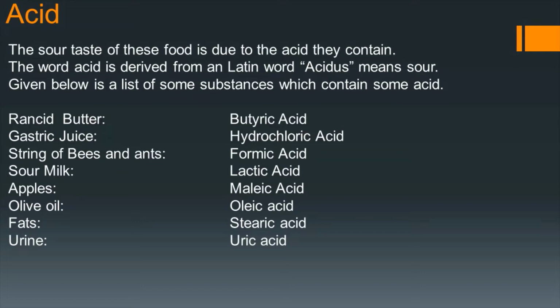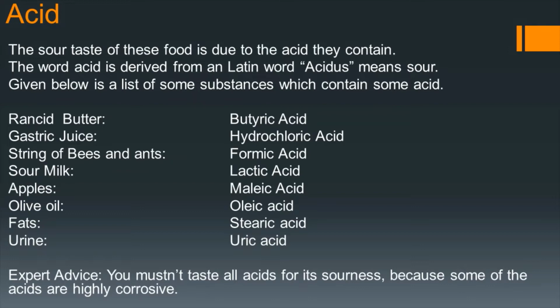Children, all these substances contain some acid, and that is why their taste is sour. But you must not taste all acids for their sourness, because some acids like hydrochloric acid and sulfuric acid are highly corrosive.